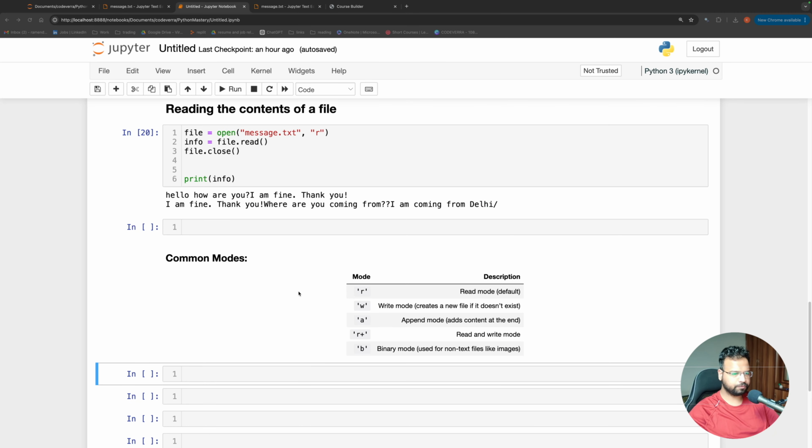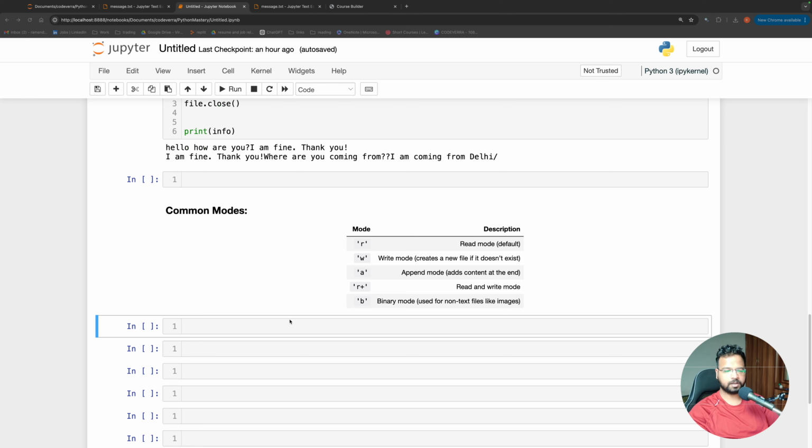Just for your information, I have pasted all the different common modes that are used in file handling. There is R, which is read mode, W, which is write mode, and it will create a new file if it does not exist. And then there is append mode, which will add content to the end. And then there is R plus and B mode. R plus and B we'll see later. But let us first solidify whatever we have learned so far.